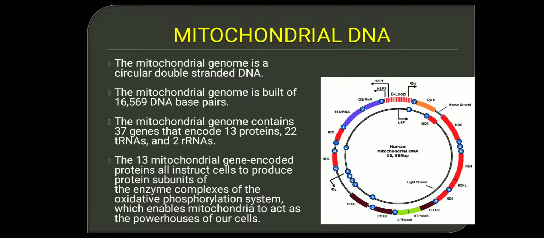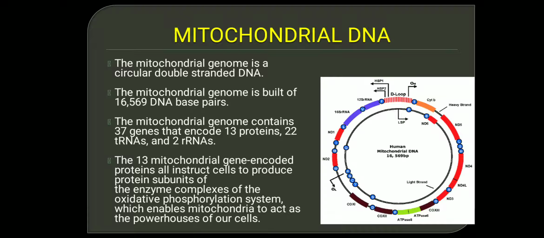So moving on to the mitochondrial DNA. The mitochondrial genome is a circular double-stranded DNA. We know that even in a prokaryotic cell, the DNA is present as circular double-stranded DNA. Similarly, the mitochondrial genome is circular double-stranded DNA.